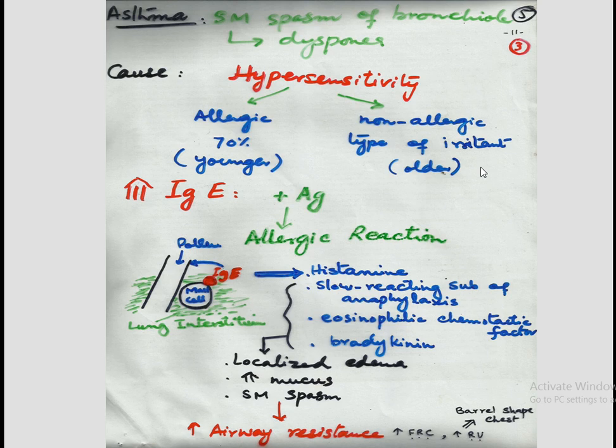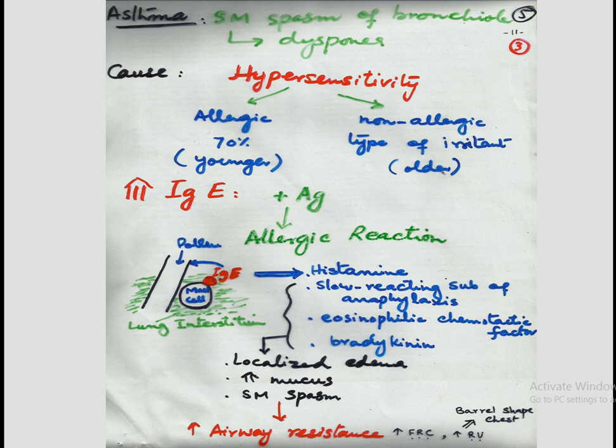What happens? There is excessive production of IgE which reacts with the allergen so that the allergic reaction takes place. The reaction starts from the entry of the irritant substance or allergen into the airway pathway. The IgE is mostly attached to the mast cells which are present in the lung interstitium.